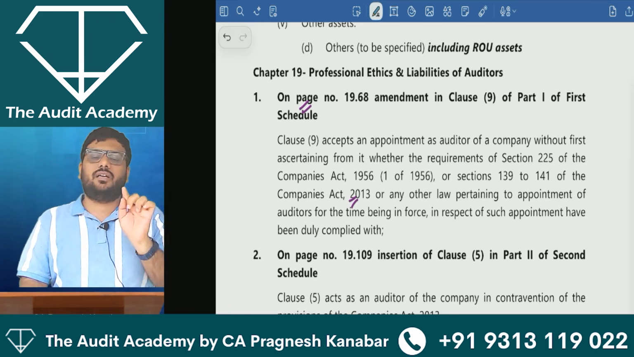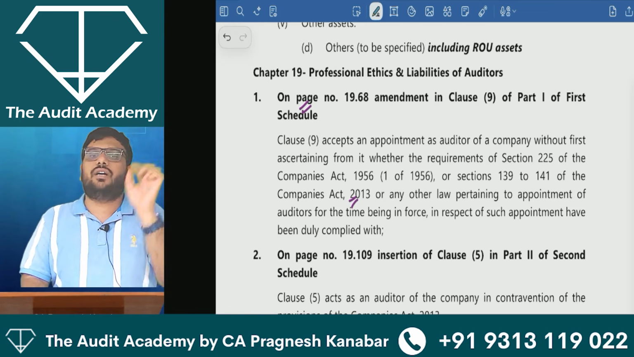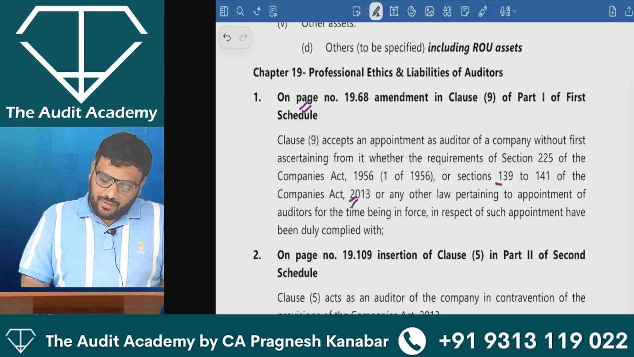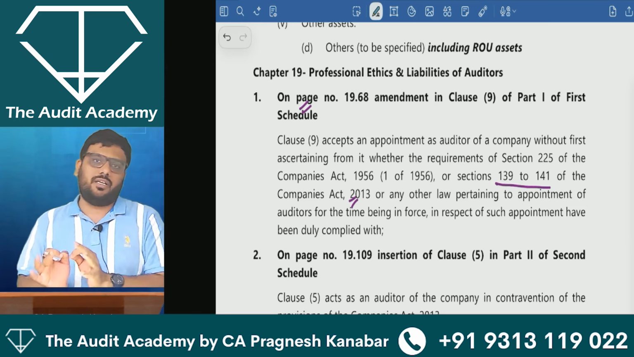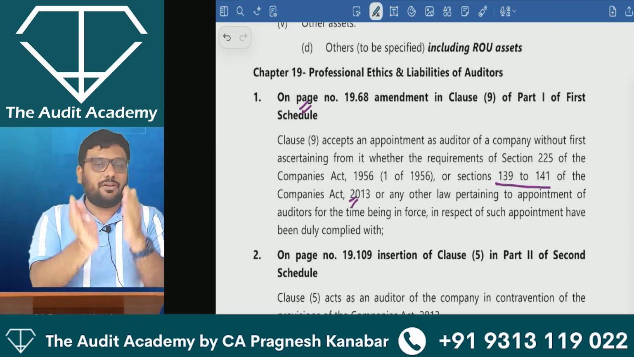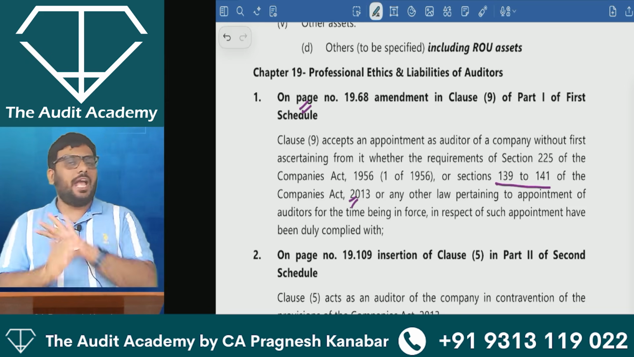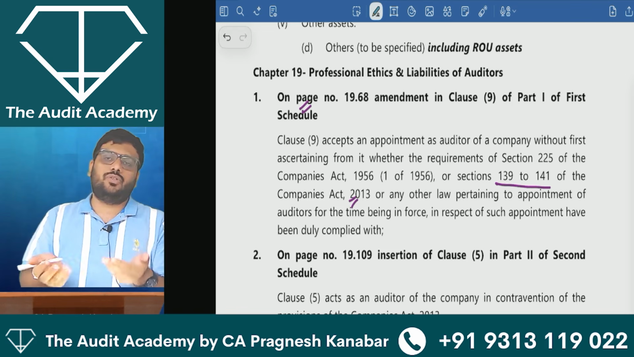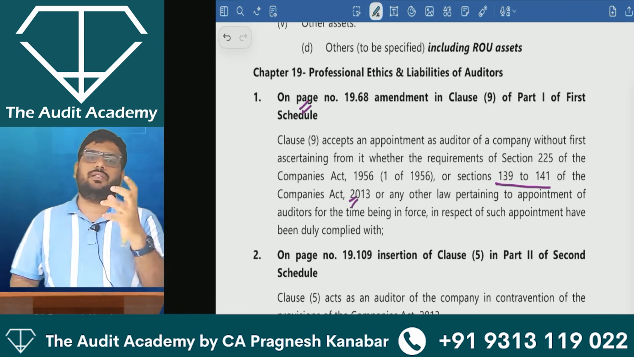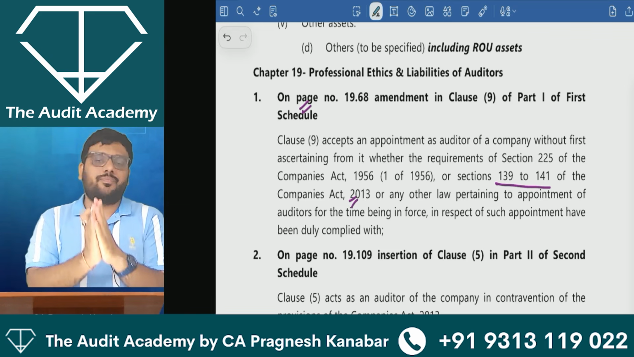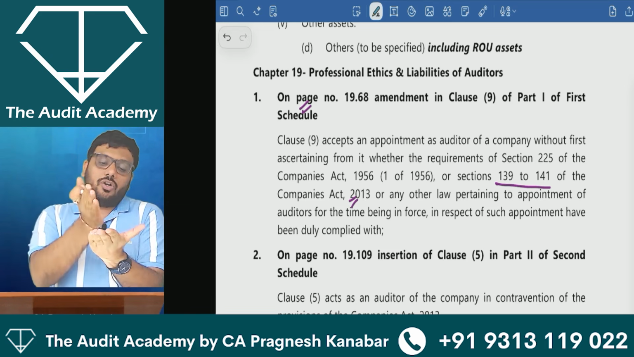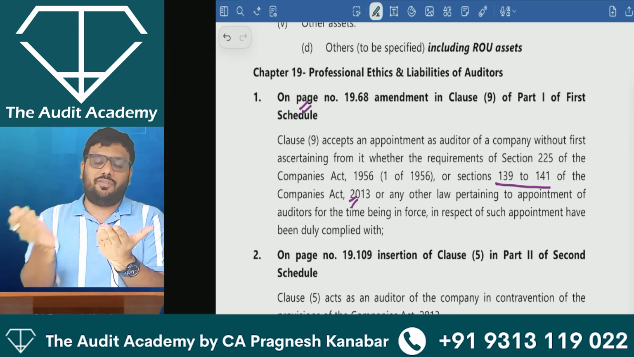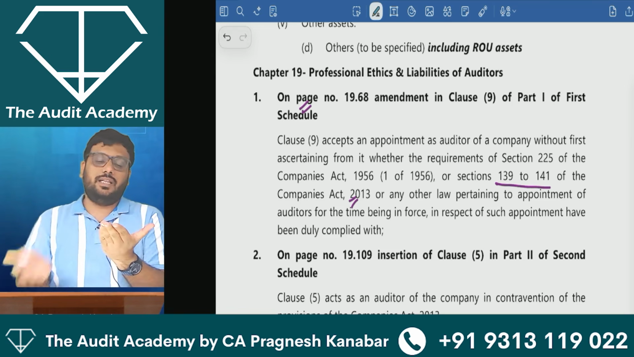But earlier there were only Sections 139 and 140 in the provision. Now they have included 139 to 141. What is the impact of this in your exams? Absolutely no change in the impact. Even earlier I used to say that 139, 140 and 141 of Companies Act 2013, all three sections are always read together.